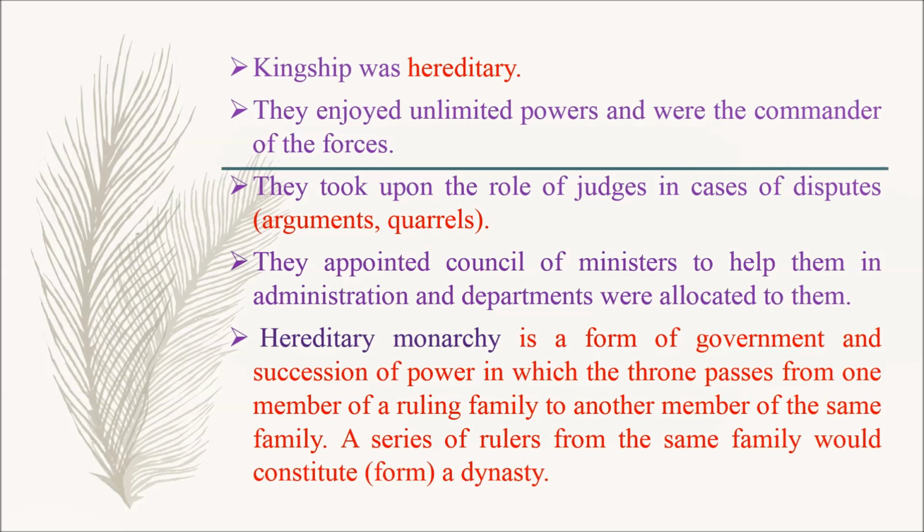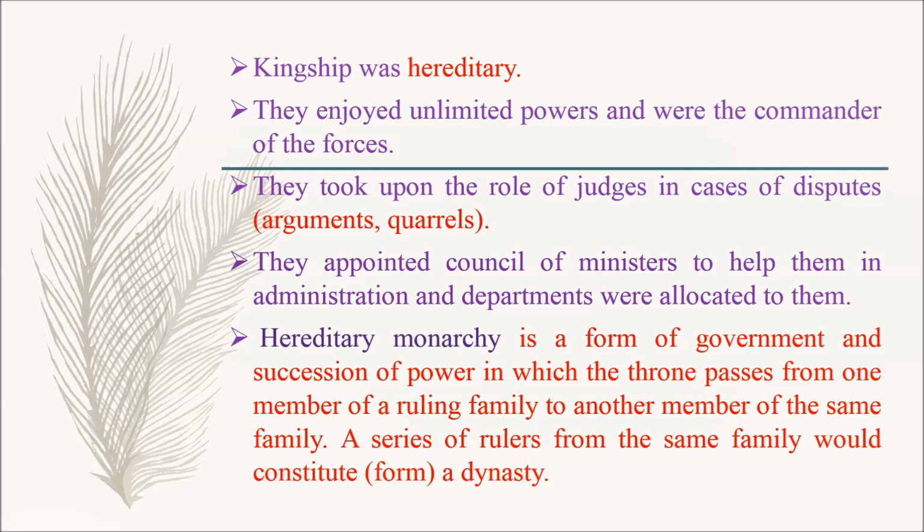Here hereditary monarchy means it is a form of government and succession of power in which the throne passes from one member of a ruling family to another member of the same family. In other words, a series of rulers from the same family would constitute, which means form, a dynasty.